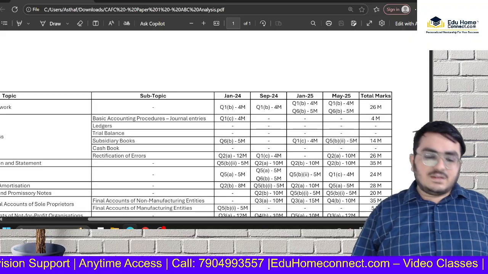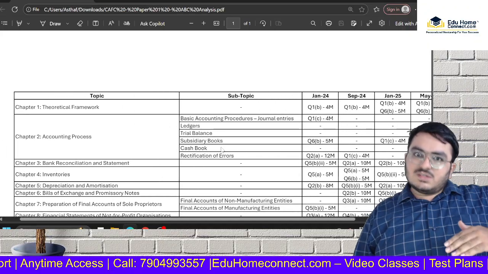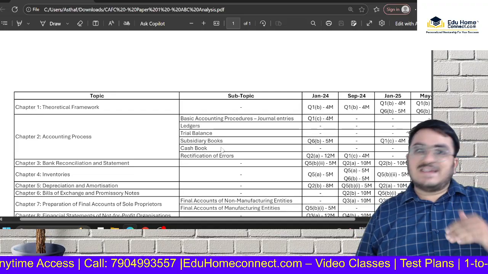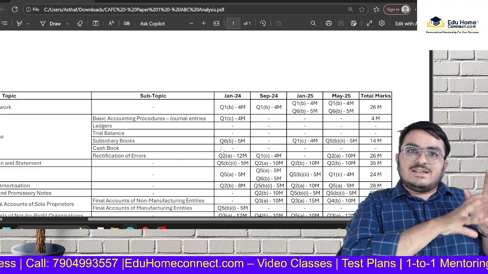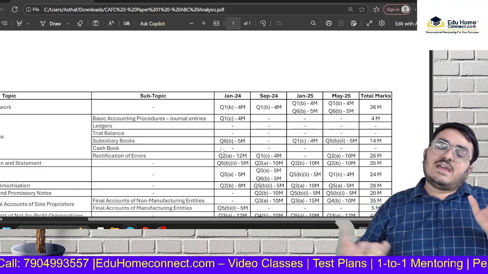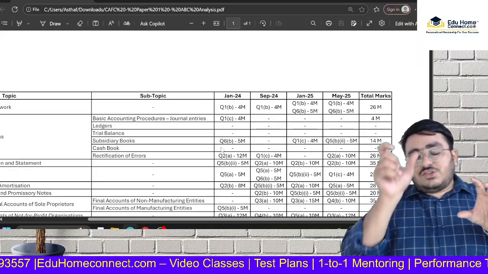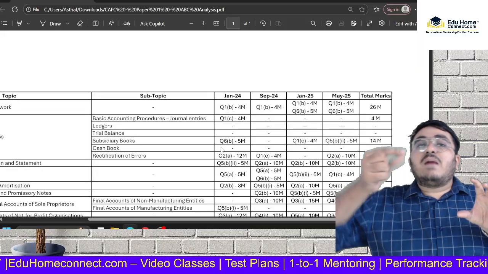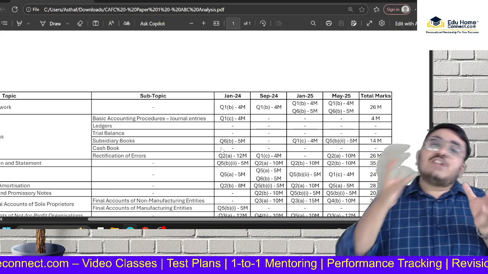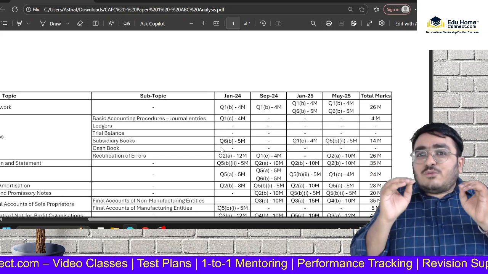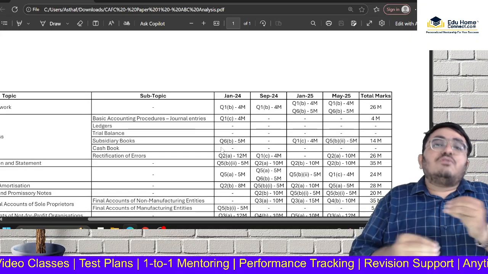What we have done here is, if you see the PDF on the screen, we have plotted the chapters, whatever you have as per the ICAI study material, and we have analyzed from Jan 24, that is the new syllabus, till May 25, from which chapter how many questions have come, the question number, and the amount of marks it carries, so that you get a brief analysis of which of the chapters is important, where you need to focus a bit more, and which are the chapters where it's okay if you do not focus that much.